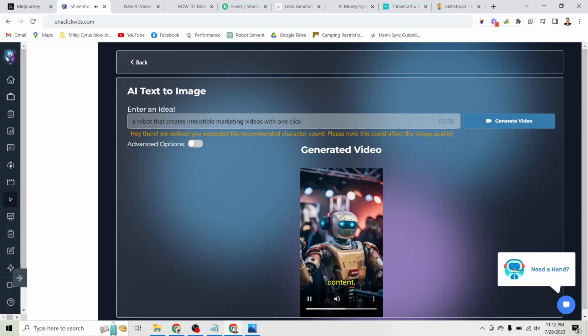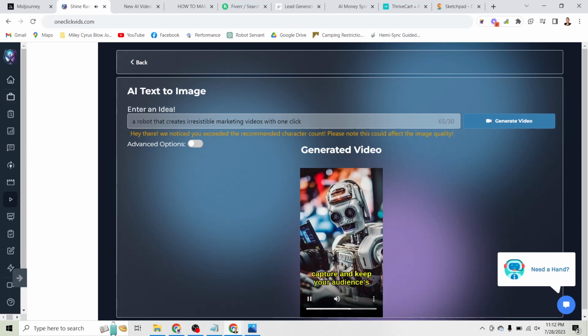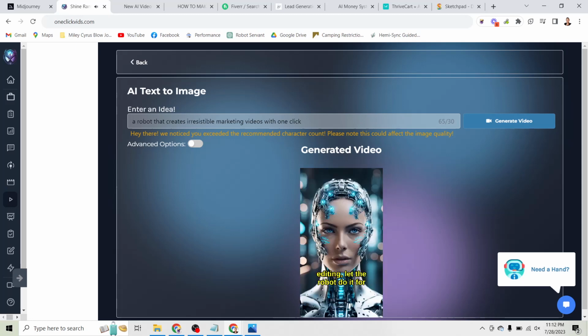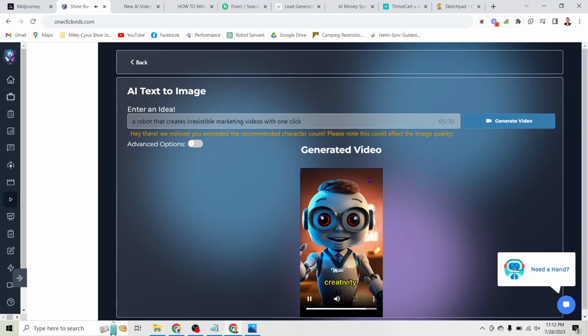The perfect blend of creativity and technology designed to capture and keep your audience's attention. Forget about long hours of editing. Let the robot do it for you. Experience the revolution in content creation where AI meets creativity. Say hello to hassle-free marketing videos where a robot does all the work with just one click.